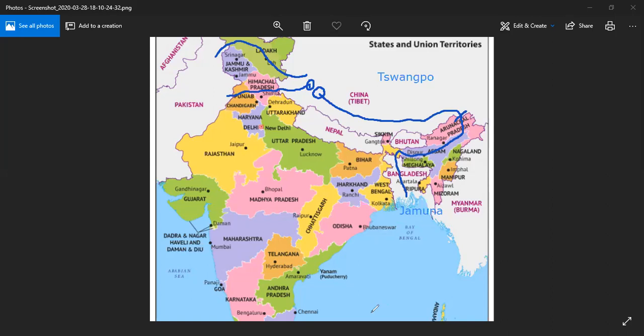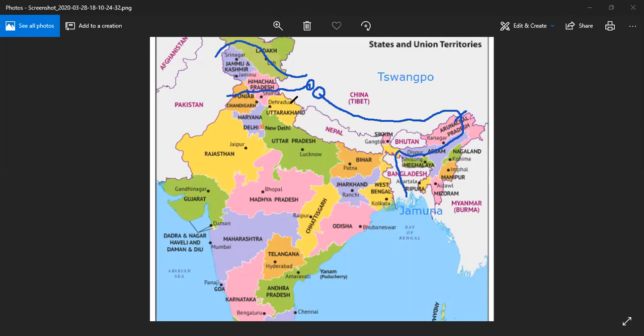Now let us know about the other river. Like I have told you about the Satluj. Satluj river has a dam. Do you know what is a dam? A dam is a multi-purpose project, and dams are very useful. These are used in many ways, for irrigation and for generating electricity. So we have here the Bhakra Dam and Nangal Dam, Bhakra Nangal Dam, between Himachal and Punjab. And this is very important for us.